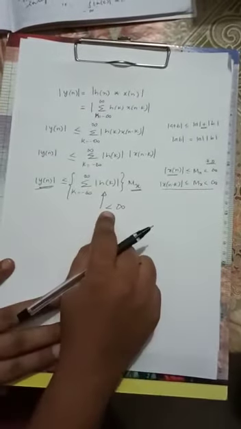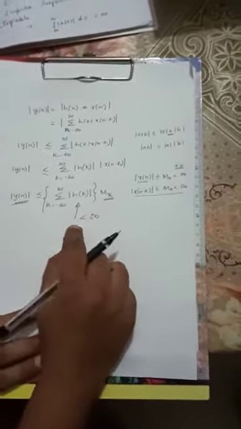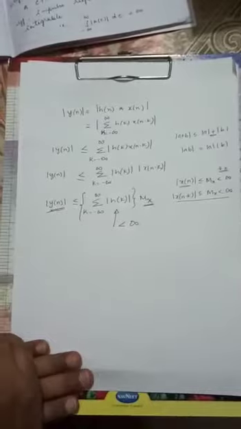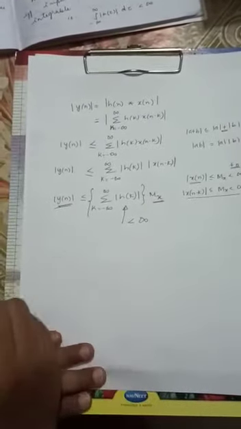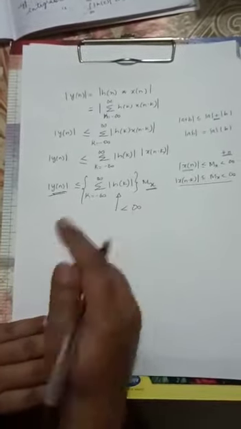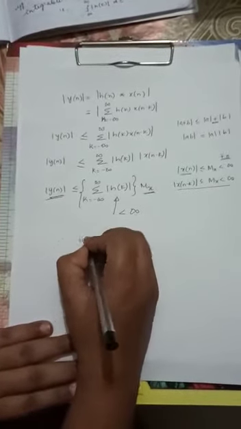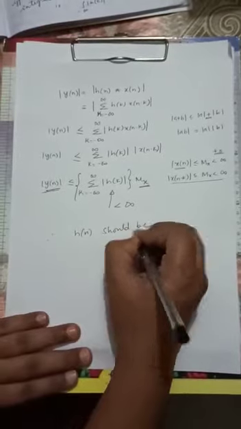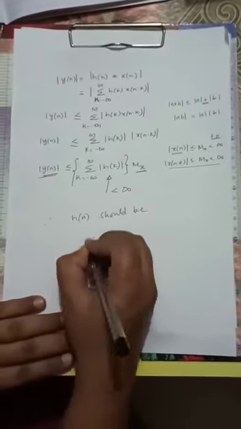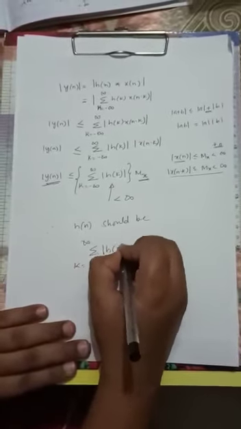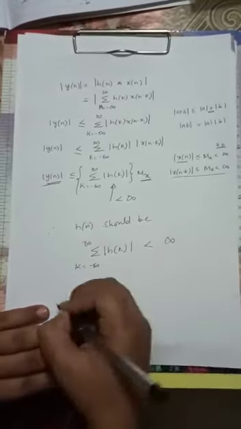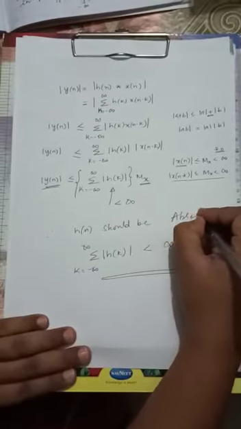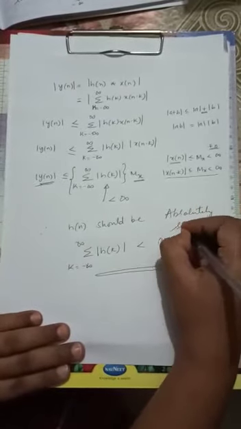If it is less than infinity, then your y[n] becomes bounded. Therefore, the condition for an LTI system to be stable is that h[n] should be absolutely summable, that is, the summation from k equal to minus infinity to plus infinity of the absolute value of h[k] should be less than infinity.